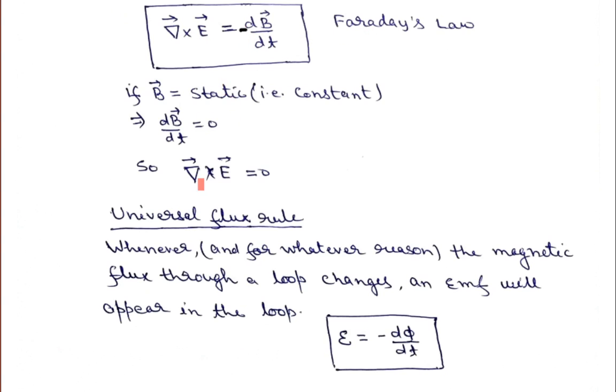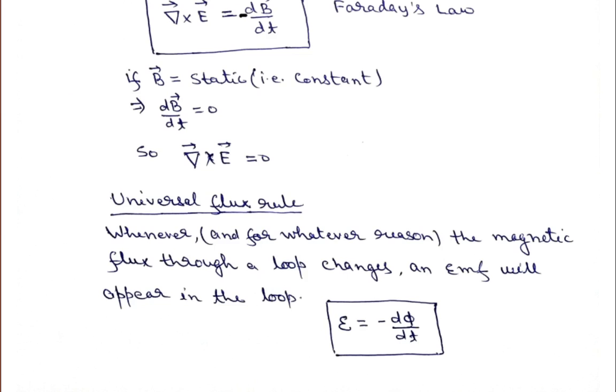So we can make a universal rule that is known as the universal flux rule. I explained the flux rule in my previous lecture. We have learned that changing flux will always induce an electric field. That is what we have learned from the Faraday law also. So we can say that whenever and for whatever region the magnetic flux through a loop changes, an EMF appears in the loop.